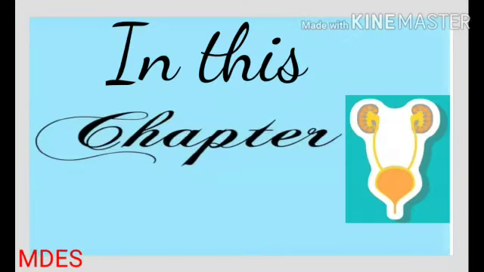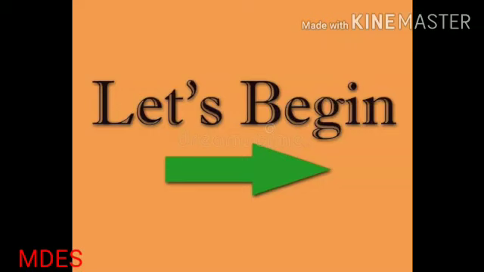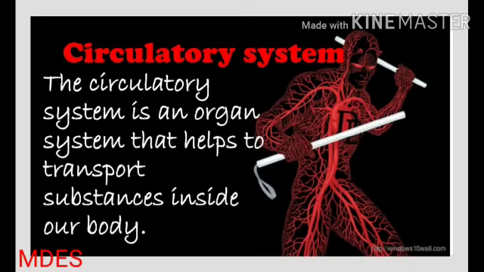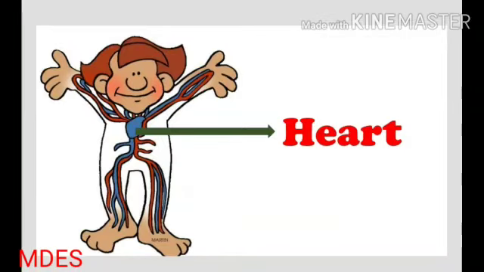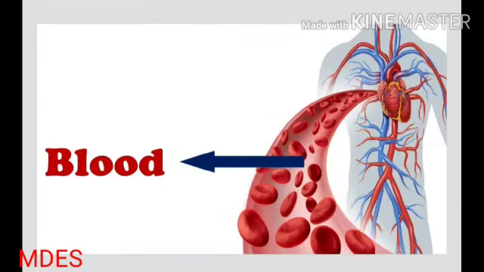In this chapter, we will learn more about circulatory and excretory systems. Let's begin with circulatory system. The circulatory system is an organ system that helps to transport substances inside our body. Circulatory system consists of a heart, network of blood vessels, and blood.